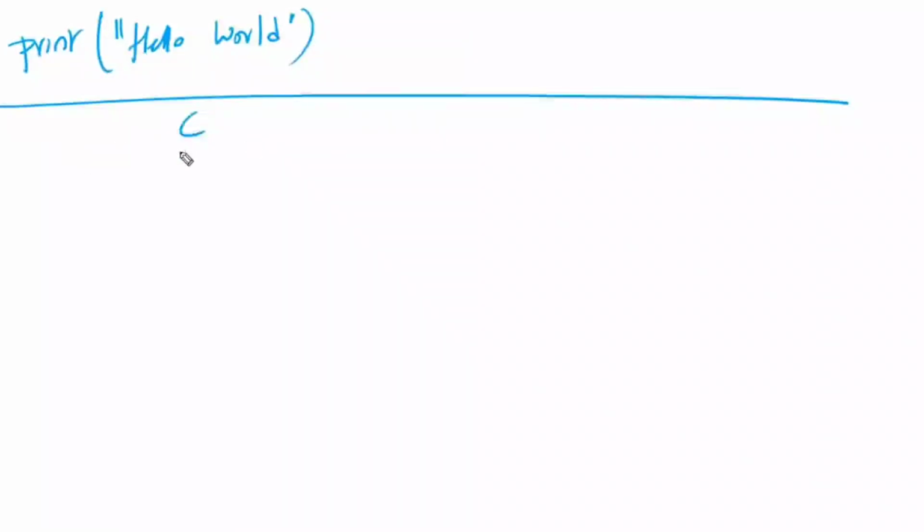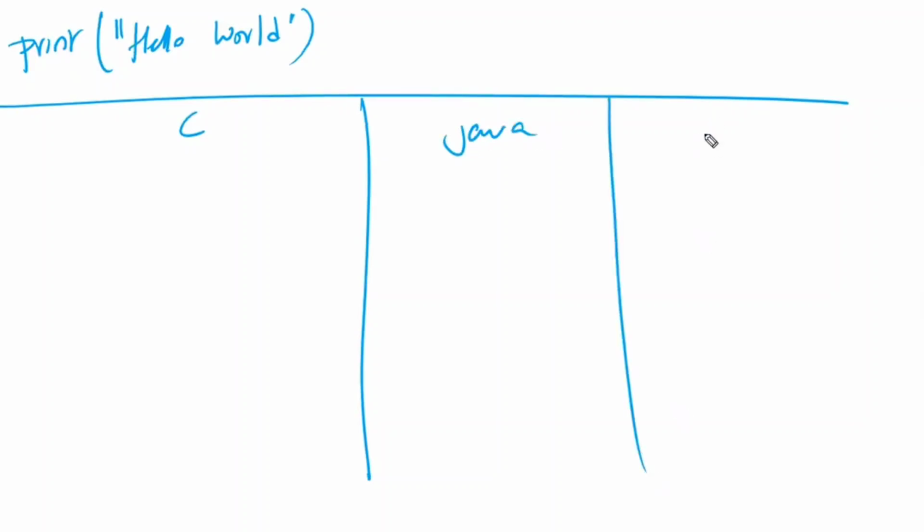Now, let us take this same thing. As everyone knows, the first common programming code we generally write is print hello world. From our childhood onwards, we are using the same thing. So we'll use the same thing. Now, if you want to write this same thing in three different programming languages, C, Java, and Python.